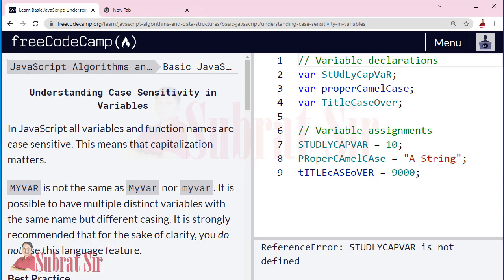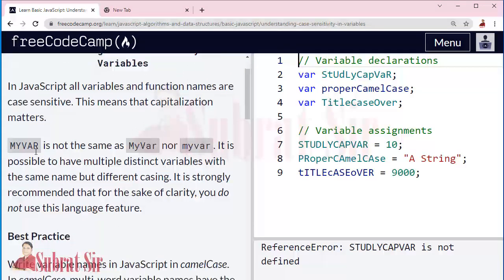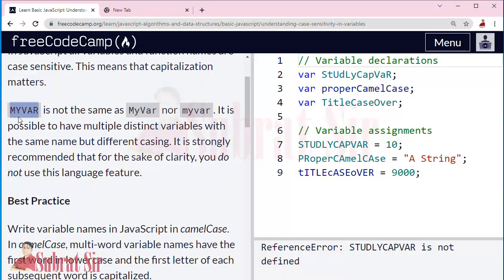Understanding case sensitivity in variables. In JavaScript, all variables and function names are case sensitive. This means that capitalization matters. MYVAR, all capital letters, is not same as MyVar where M and V both are capital, and it is not similar with myvar where all are small letters. Okay, these three are different in JavaScript.